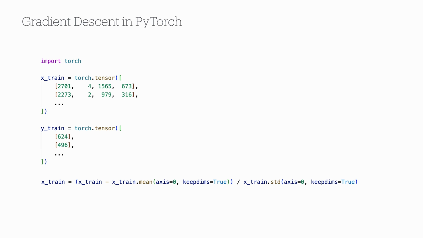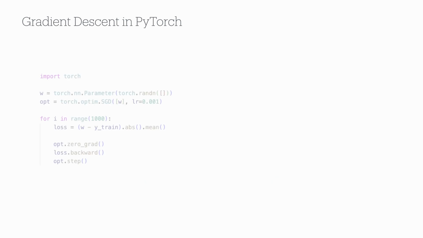For the targets, our original data was in $1,000 units, so we divide everything by 1,000. This way, most prices are between 0 to 1 range. Generally, keeping most of our data close to -1 to 1 range is a good practice when doing any numerical computation. Okay, now let's see how we can train our first model.